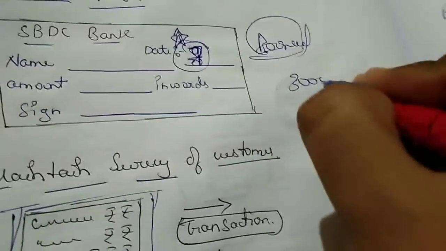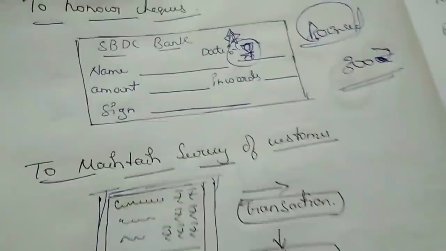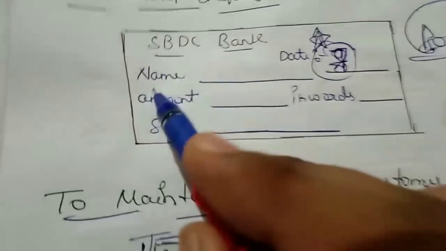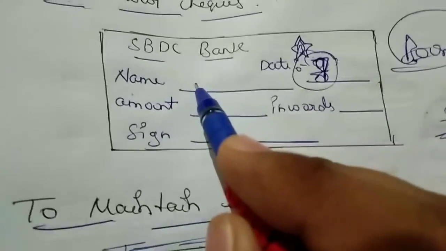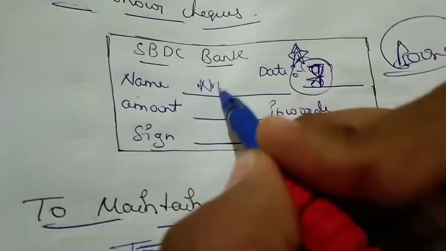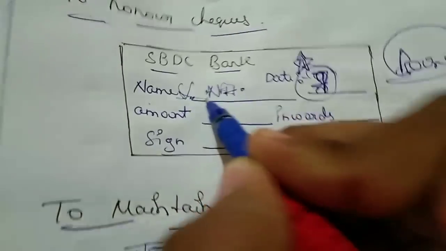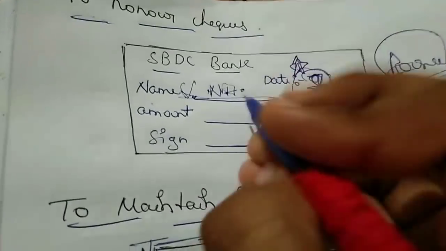And 300 rupees should be paid as a penalty by whoever is giving the cheque. The name should be written as it is in the bank account. If you write it differently, it is also dishonored, so it should be the correct name. The amount also